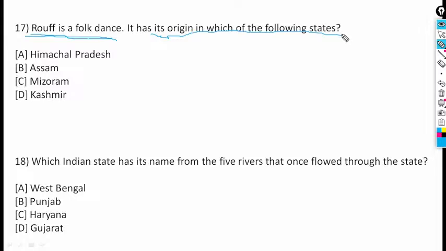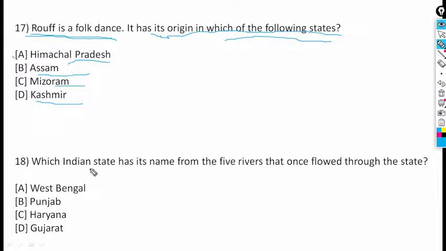Himachal Pradesh, Assam, Mizoram, and Kashmir. Roof is a folk dance, particularly of Himachal, Assam, Mizoram, and Kashmir. The roof dance is basically a folk dance in Himachal Pradesh.